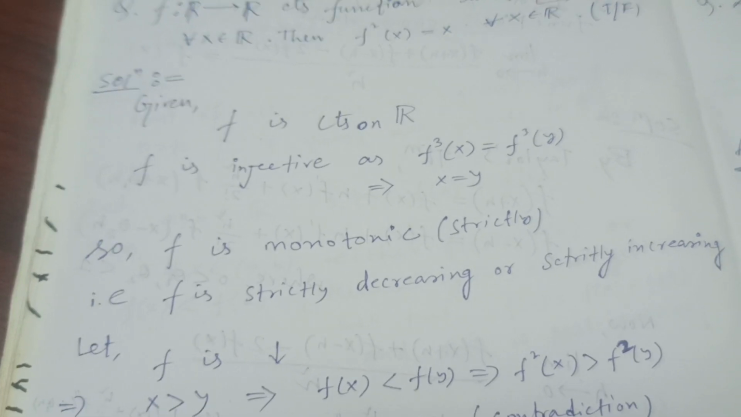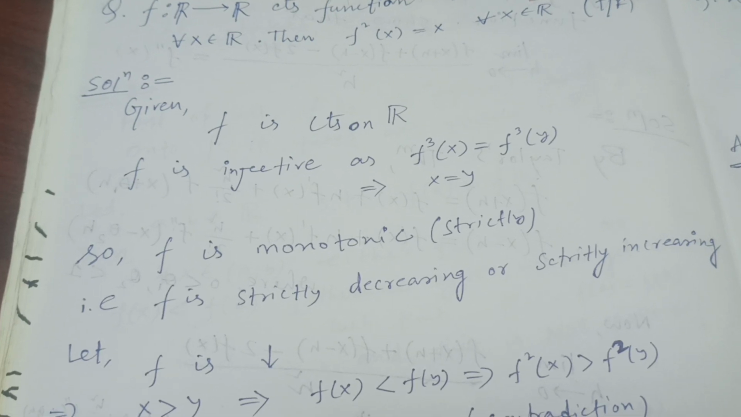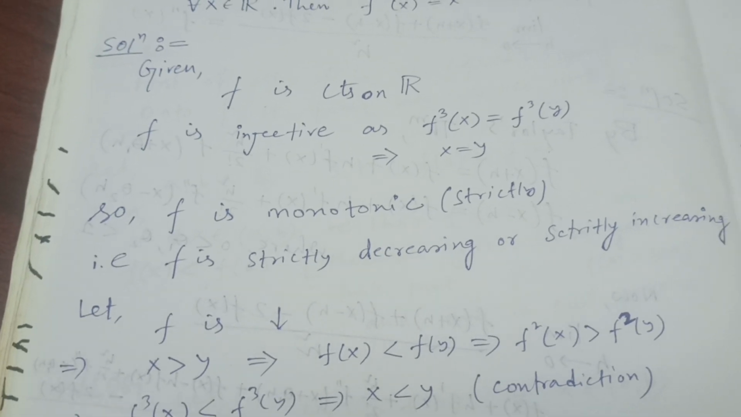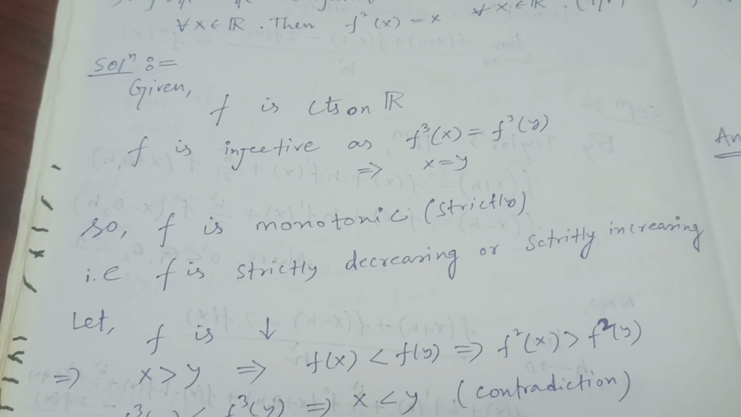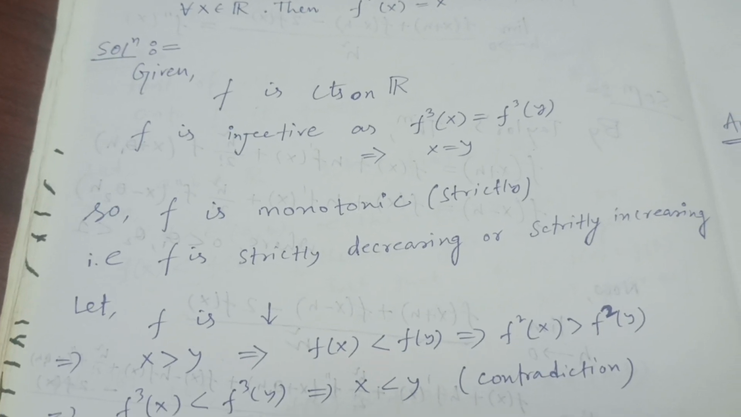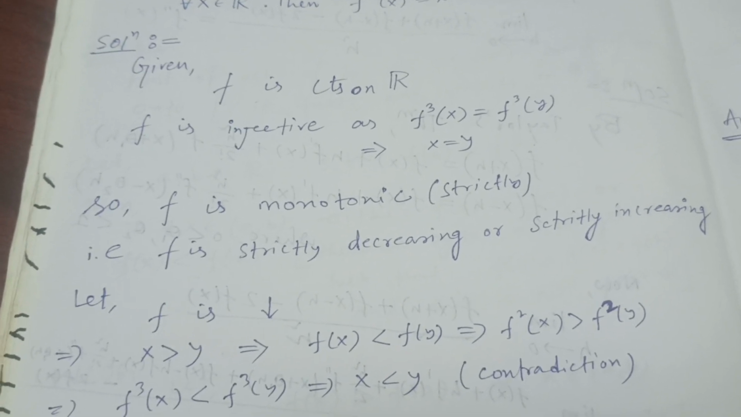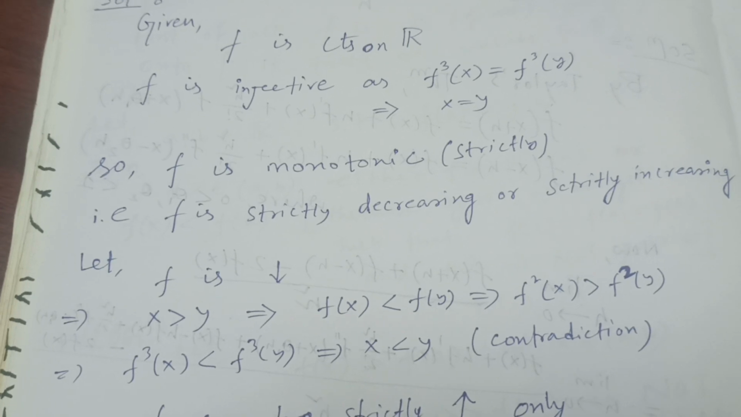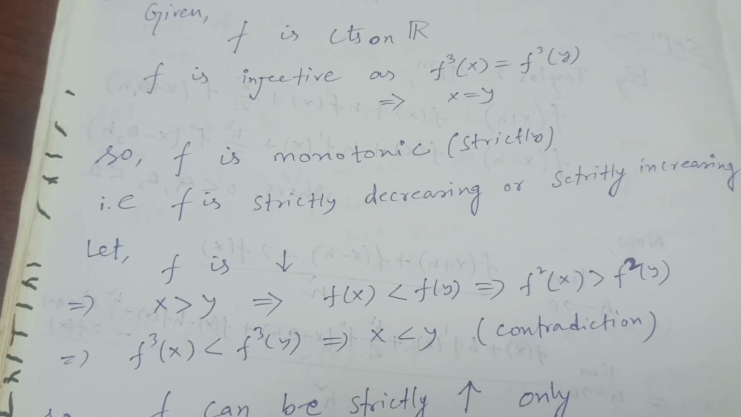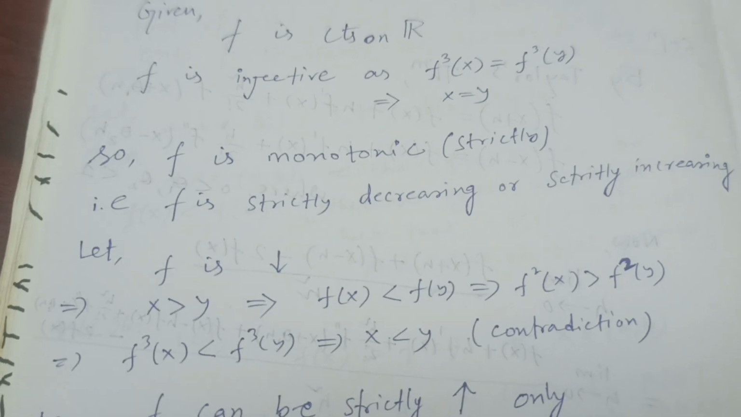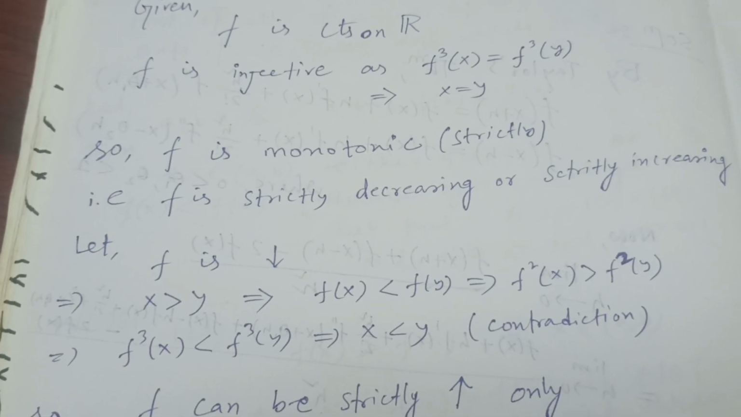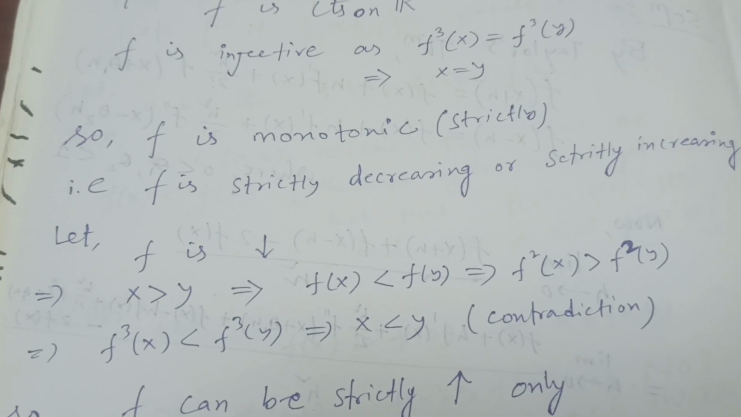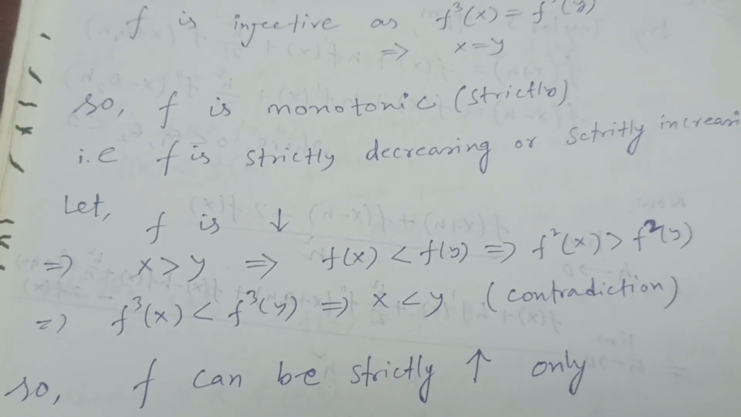Since it is monotonic, it can be either strictly decreasing or strictly increasing. Now let me assume that it is strictly decreasing. So what does it mean? It means that if x is greater than y, then f(x) is less than f(y), which implies that f∘f(x) is greater than f∘f(y), which implies that the three-times composition gives x is less than y. So we started with x greater than y and ended up with x less than y, which is a contradiction.